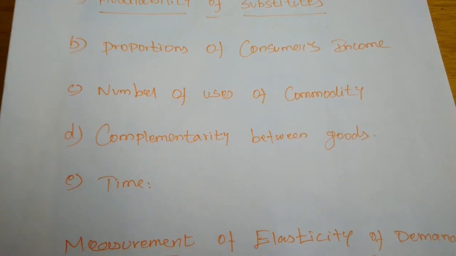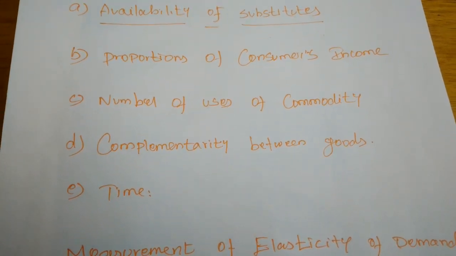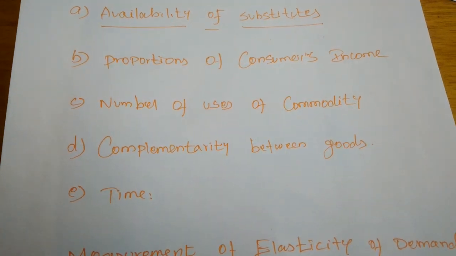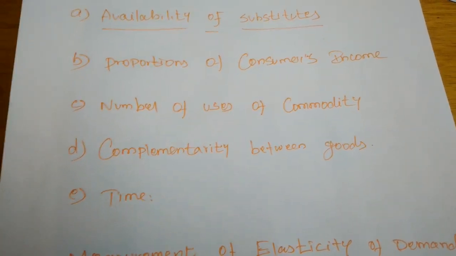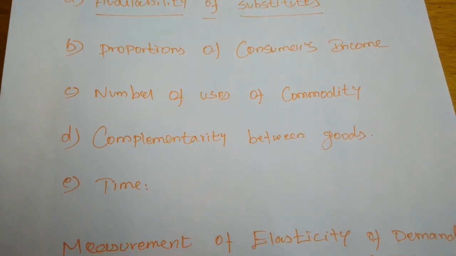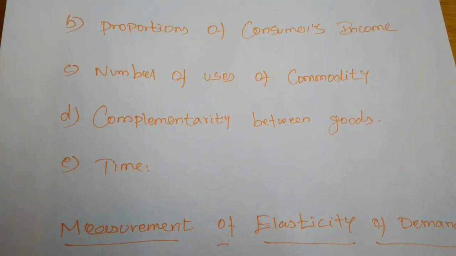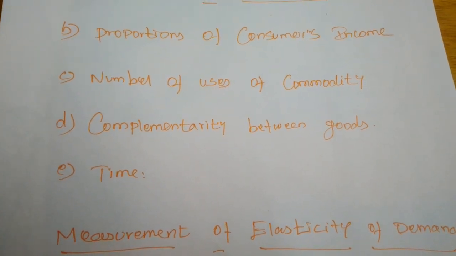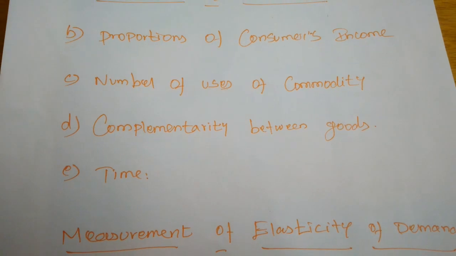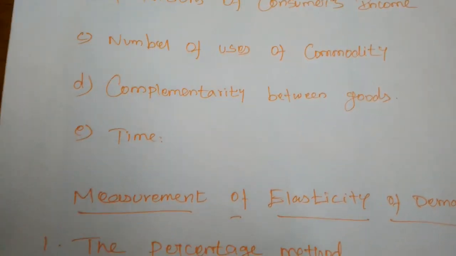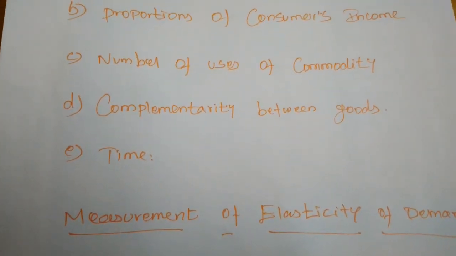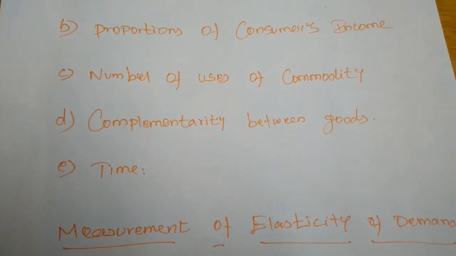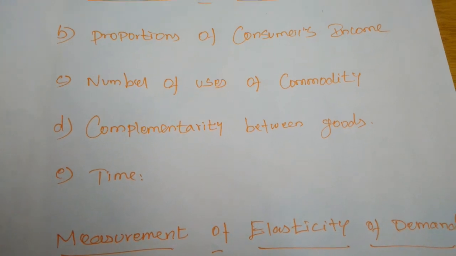Next, number of uses of a commodity: when a commodity has many or versatile uses, the elasticity of demand will be created. Next, complementarity between goods: when a good has more complements, the elasticity will arise. Next, time: in the long run the elasticity of demand will be higher, and in the short period it will be lower.